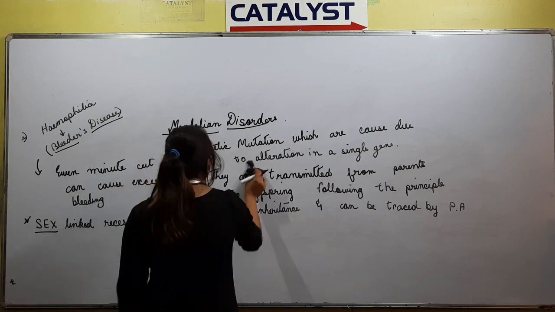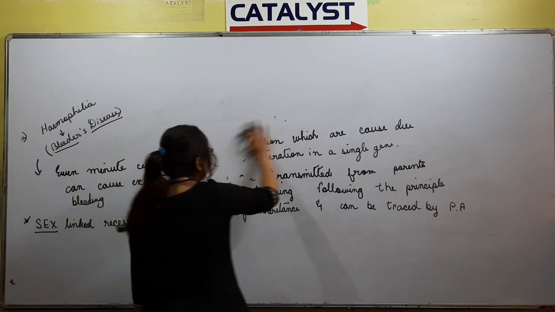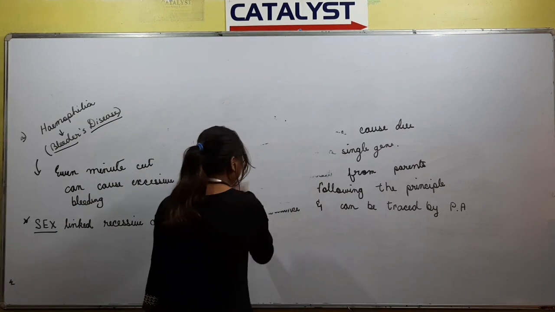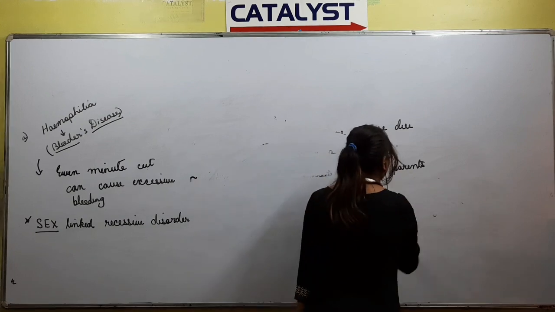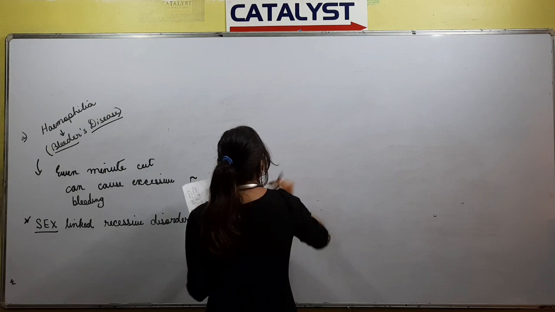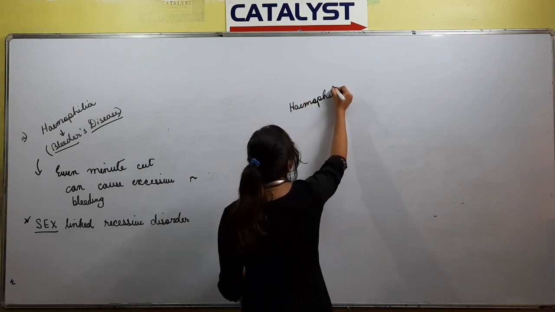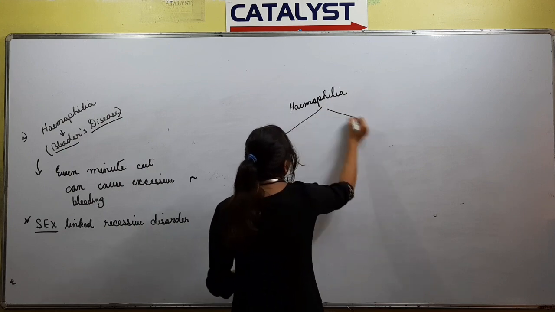Hemophilia can be of two types, type A and type B.